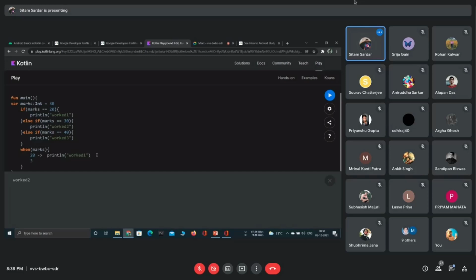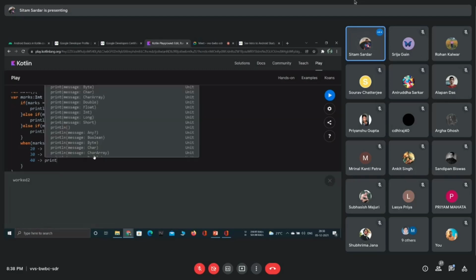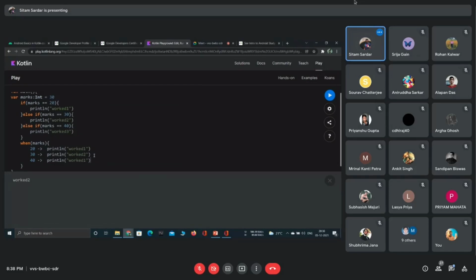20, 30, we walk two, and if marks is 40, then we can use the same thing, walk three. Now look at the syntax carefully. First of all, what I have to write at different times, I have put it here for once. Then I am checking for each time.